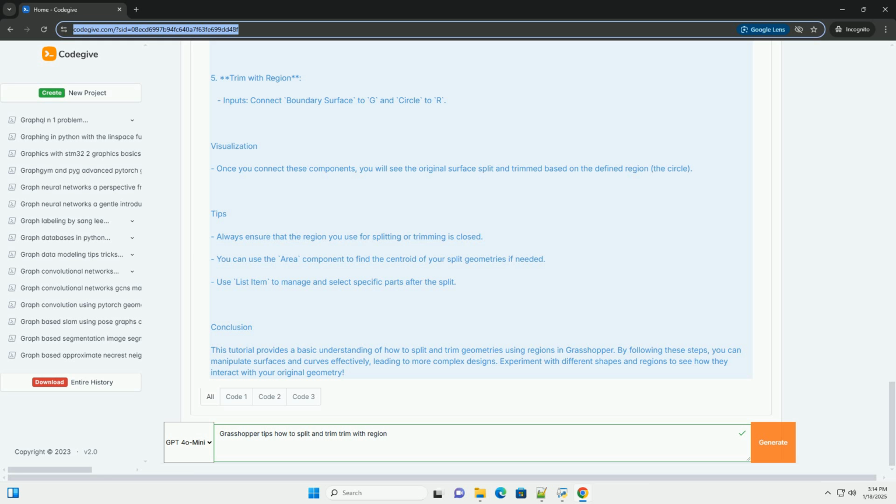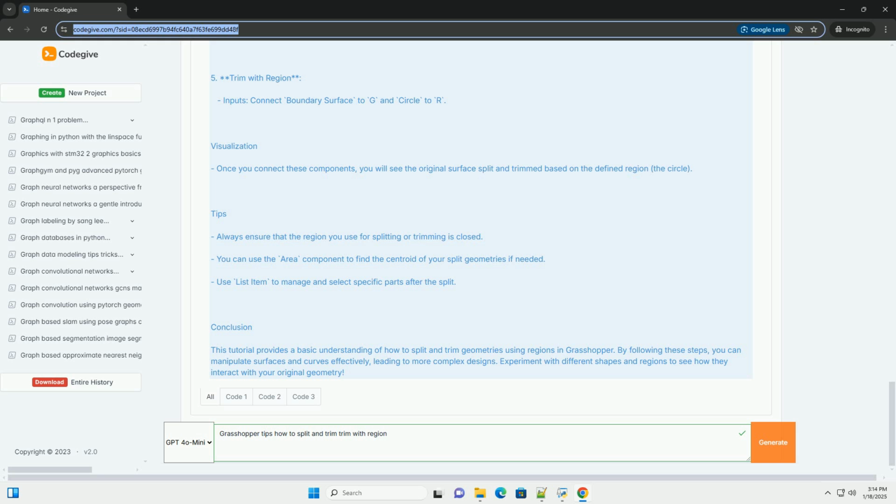3. Split the surface. Use the surface split component. Connect the output of the boundary surface to the G input. Connect the output of the circle component to the S input. 4. Trim the surface. Use the trim with region component. Connect the output of the boundary surface to the G input. Connect the output of the circle component to the R input.